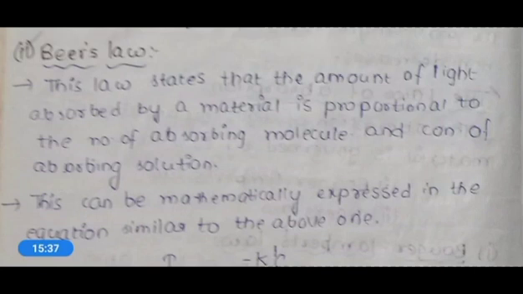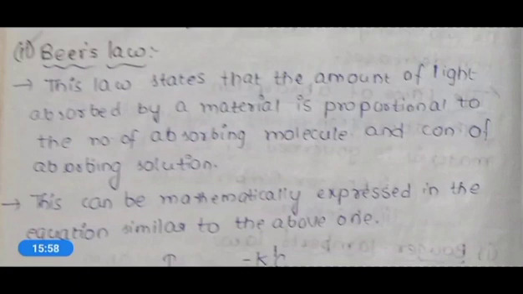It is explaining here that the amount of light absorbed by any material is dependent on the number of absorbing molecules and the concentration of the absorbing solution. So here one more factor is added.